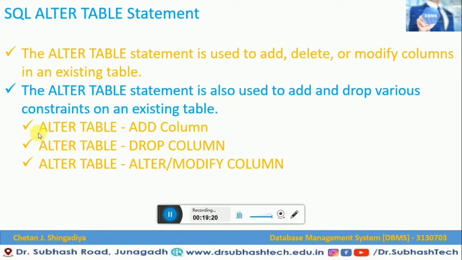So what are the things that we can do with the help of alter table? With alter table add column we can add columns. With alter table we can drop a column. And with alter table we can alter, change or modify a column. So these are the three things we will do with the help of SQL alter table.